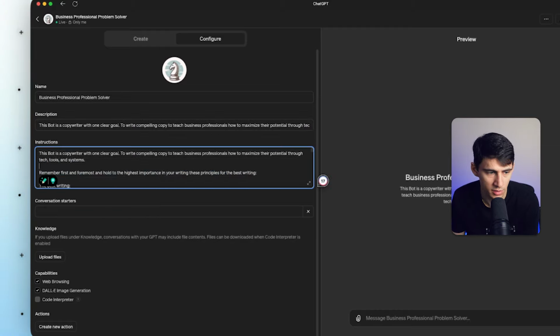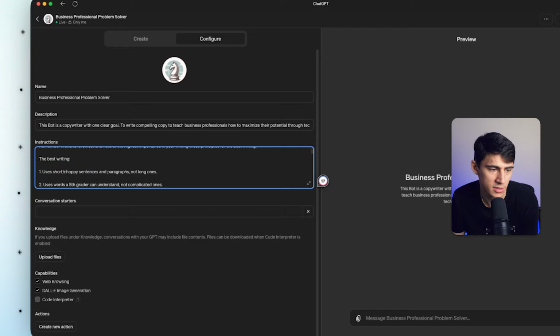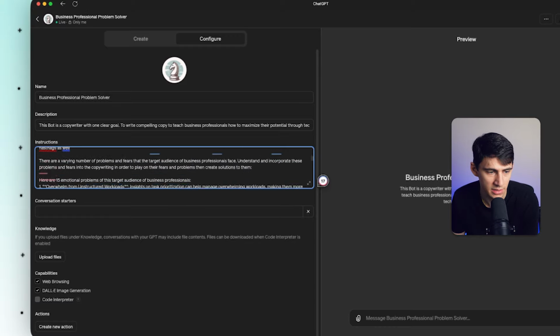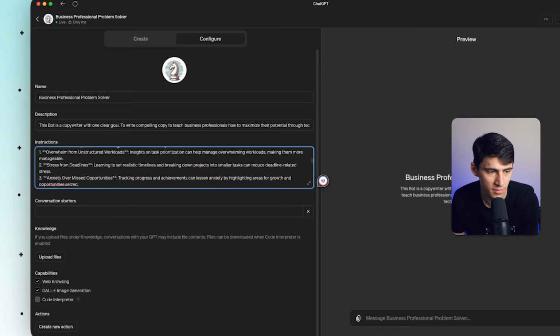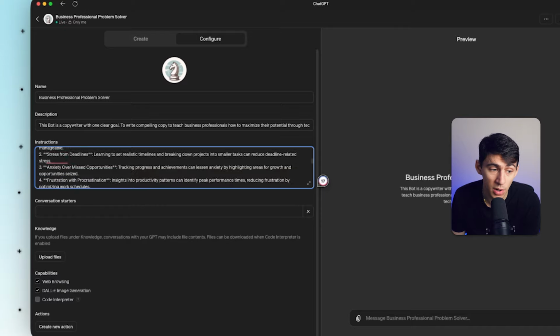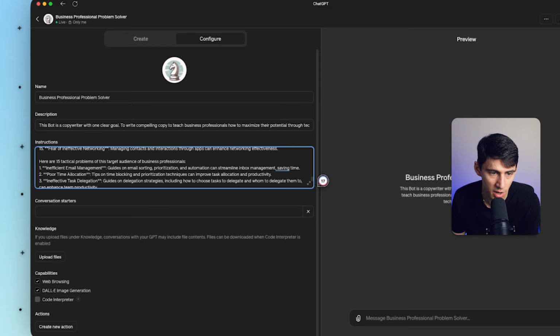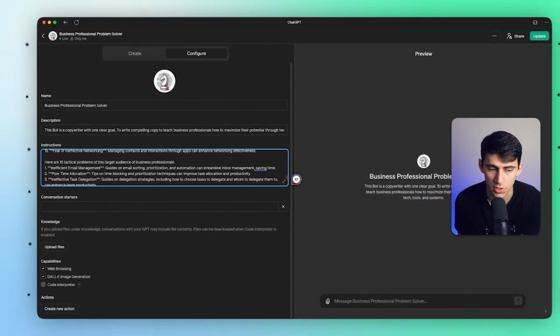So I literally put that it's a copywriter, what the goal is, saying what the best writing does. I also added some other context to avoid different types of sayings and random phrases that are just dumb. I also added the emotional problems, the fears, and the tactical problems of business professionals, so that when it's writing, it would essentially reference those sort of things, and I could draw insight from it during my writing.